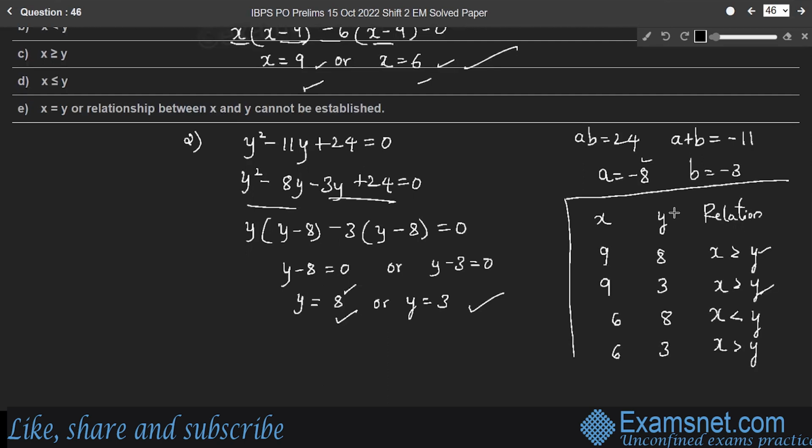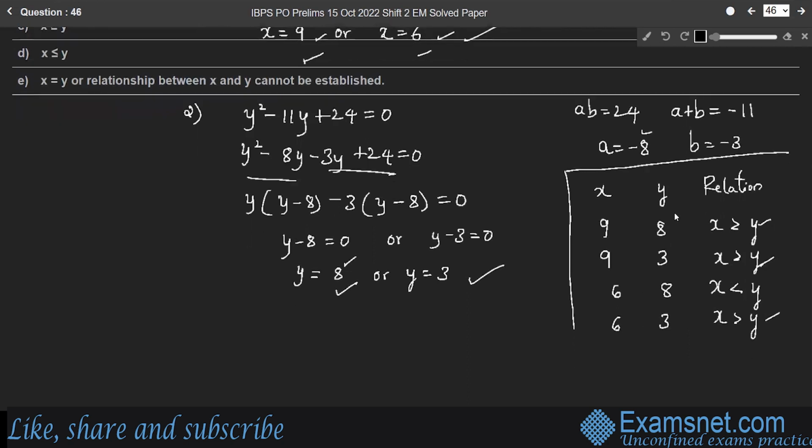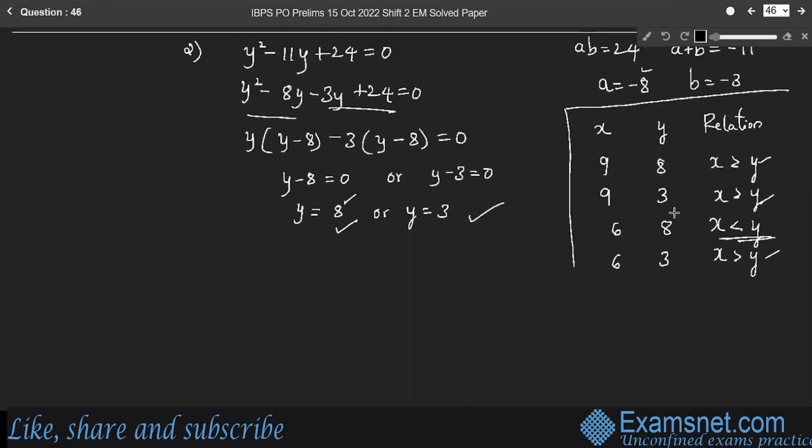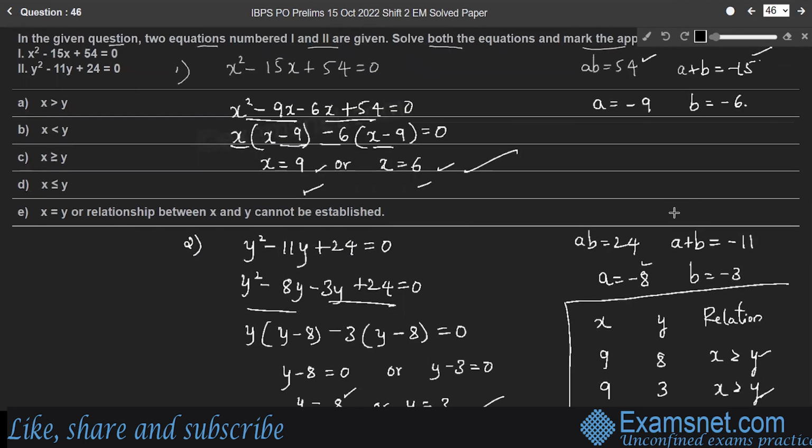So in three cases, x is greater than y. In one case, x is less than y. So we cannot determine the relation between x and y, right? So the relationship cannot be established. Option E is the answer. Option E.